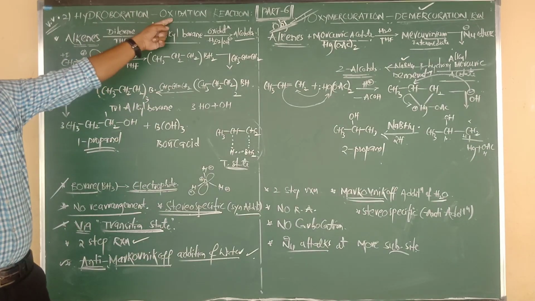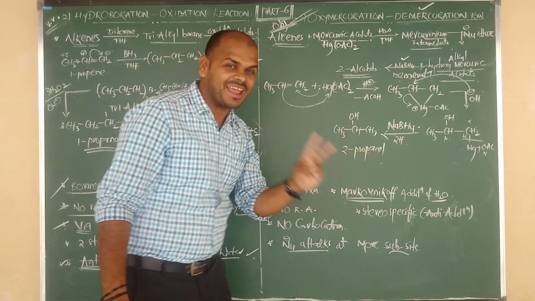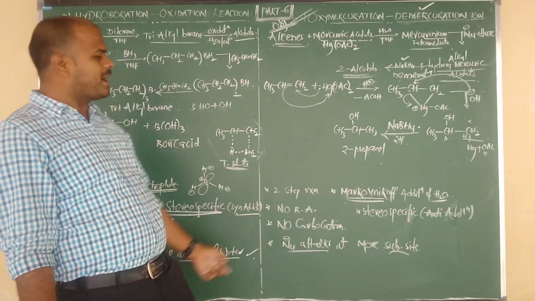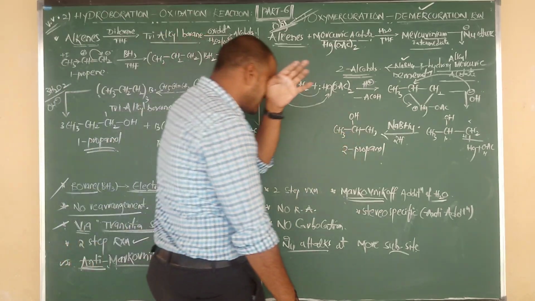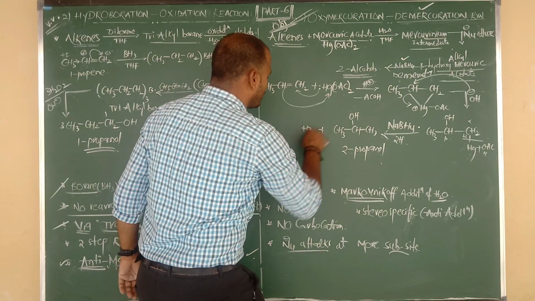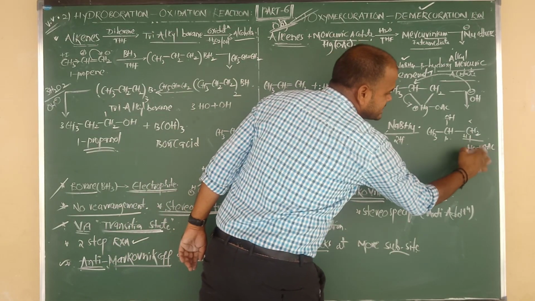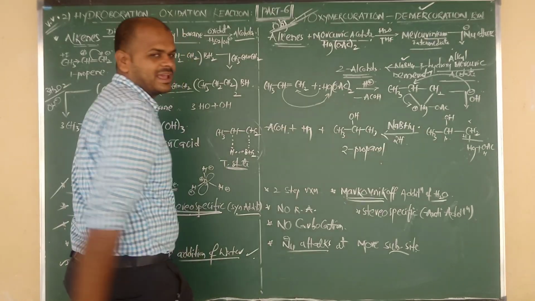But in hydroboration oxidation we get a 1° alcohol, while in oxymercuration demercuration we get a 2° alcohol. Hydroboration oxidation follows anti-Markovnikov, and this follows Markovnikov addition of water, or OH. Remaining is free mercury, and here also AcOH, one more byproduct, one more mole of acetic acid.